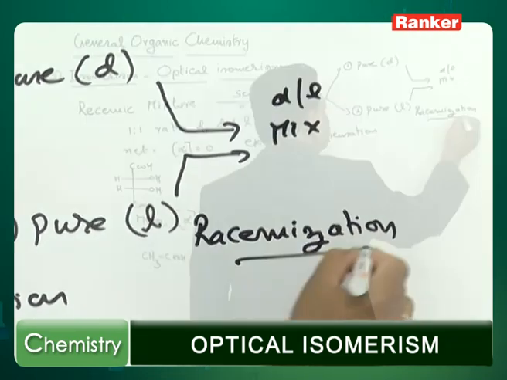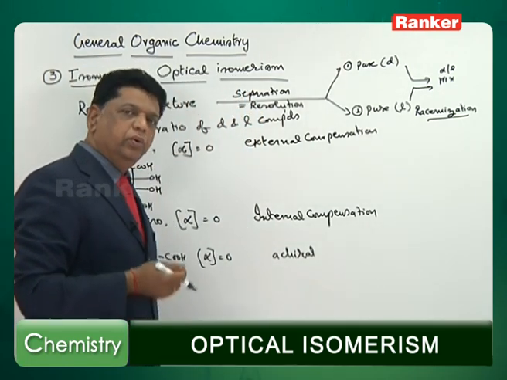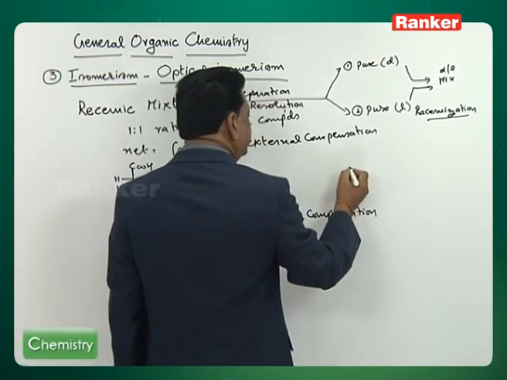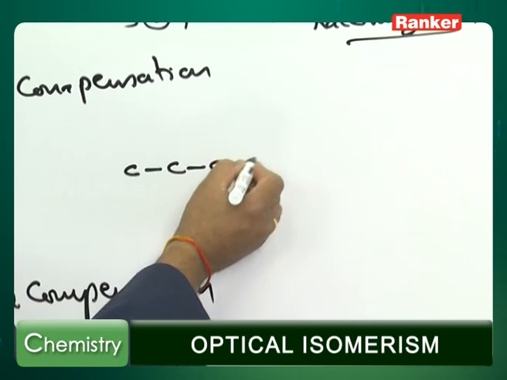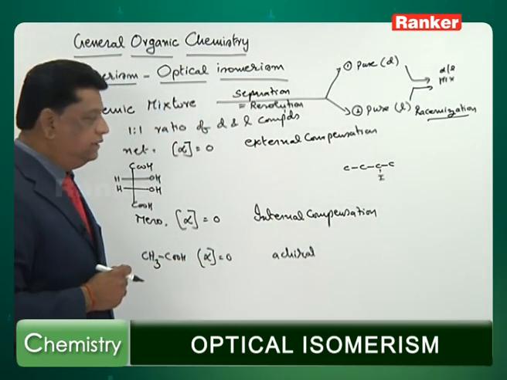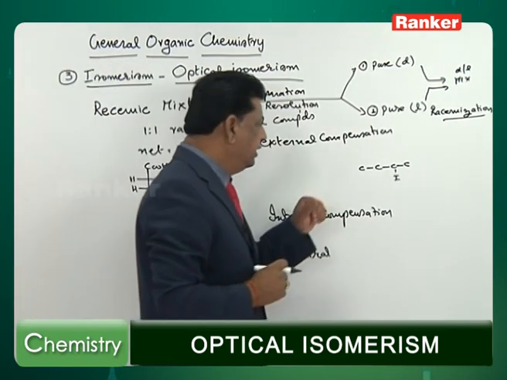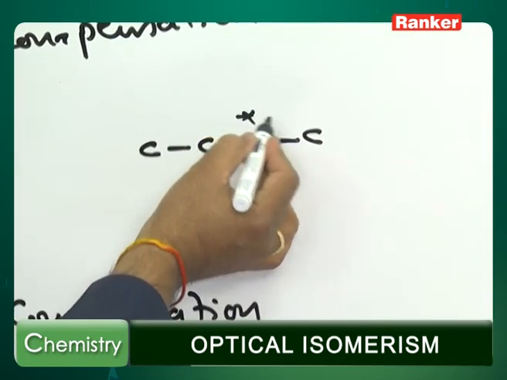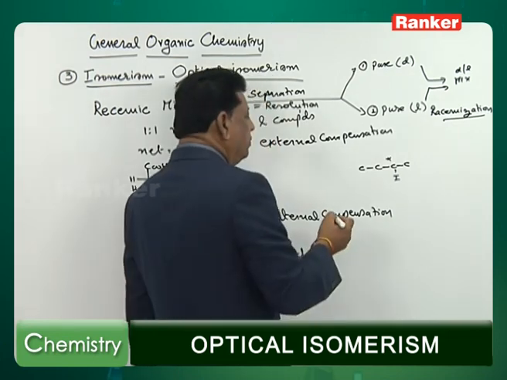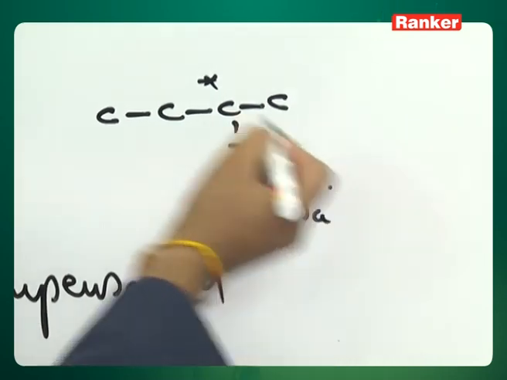But racemization need not be this type of mixing of D and L. You can get it in some other way, for example, when you take a compound like 2-iodobutane. We have a question like this in the IIT JEE also. 2-iodobutane is also called secondary butyl iodide. There is a chiral carbon there. Let us mark this carbon as chiral, so it shows optical activity. Let us say it is a pure dextro compound that I have taken.